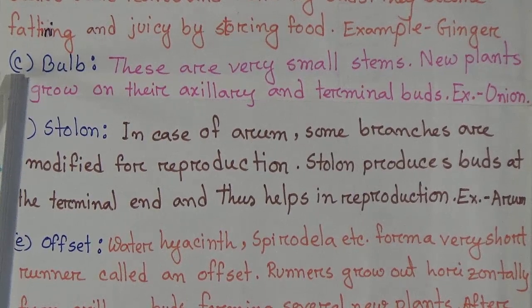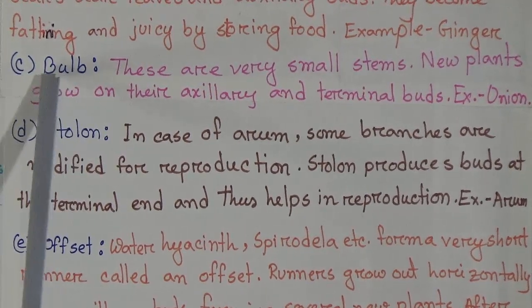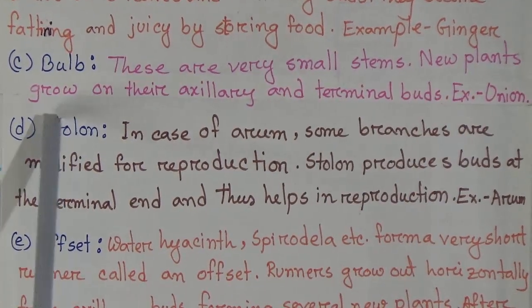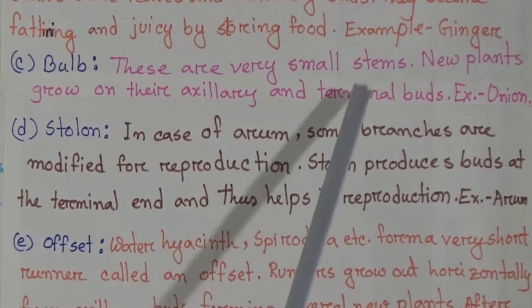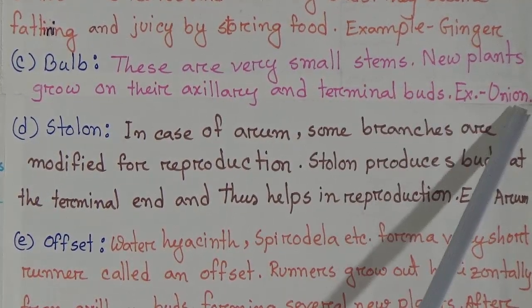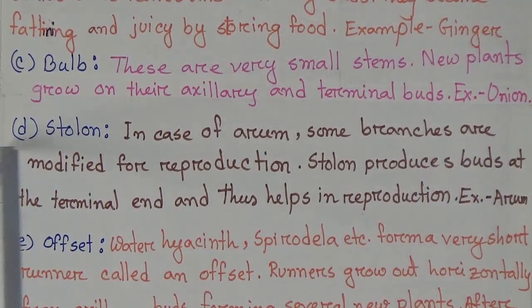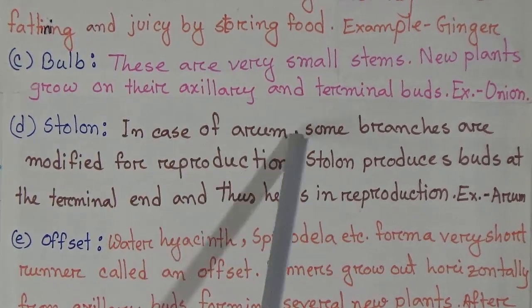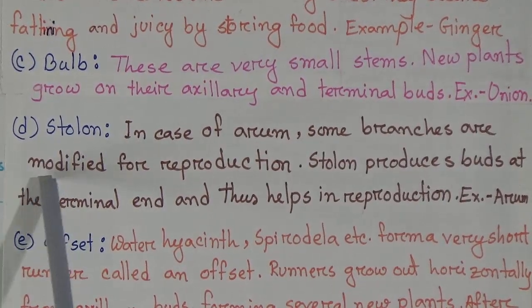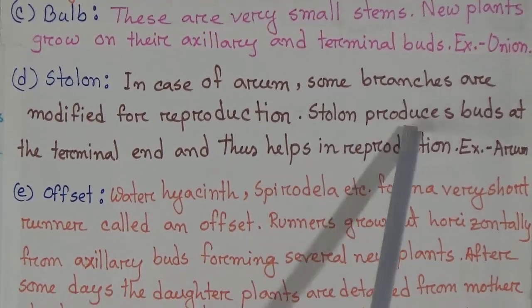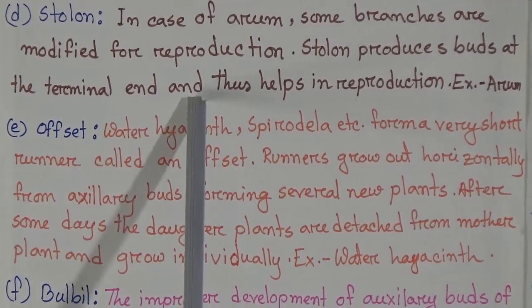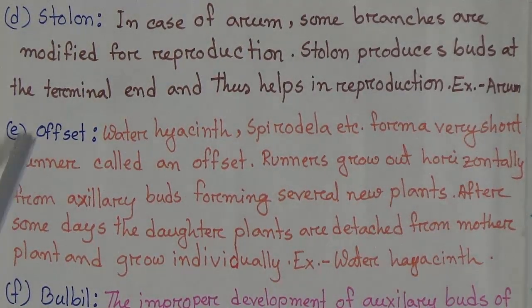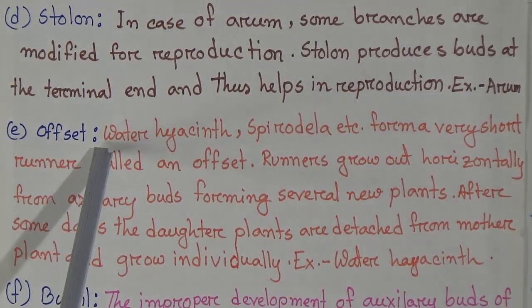Now we will go to our third modified stem, that is bulb. These are very small stems. New plants grow on their axillary and terminal buds. Example, onion or garlic. Now our fourth modified stem is stolon. In case of aram, some branches are modified for reproduction. Stolon produces buds at the terminal end and thus helps in reproduction. Example, aram.